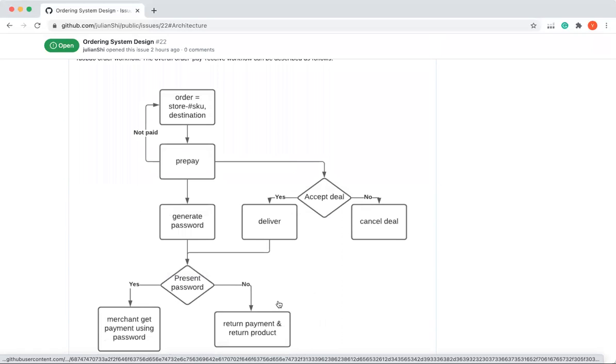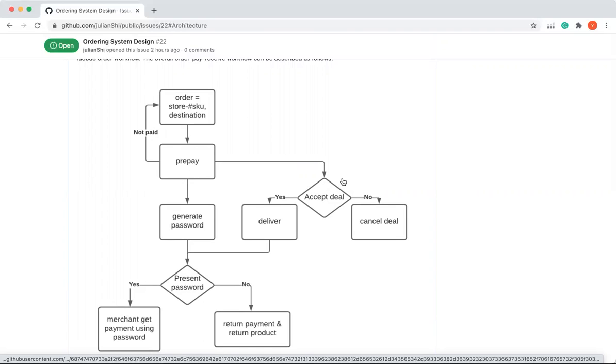The workflow can be like this as well. In the very beginning, the customer decides to buy some product from a certain store: how many of the product, the SKU which represents the product ID, and also the receiving destination. The customer makes the prepayment to the broker. The broker generates a password for the customer to receive the product.